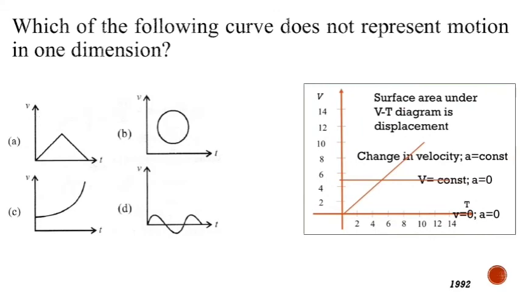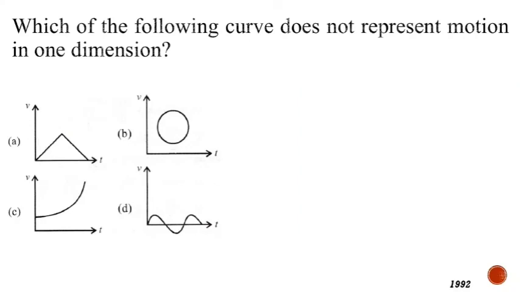Now, which of the curves does not represent motion in one dimension? Here we can see all the curves are VT diagrams, and on a VT diagram you can see an inclined line is possible. Next problem, which of the following curves does not represent motion in one dimension? So motion in one dimension should not be represented by this graph.